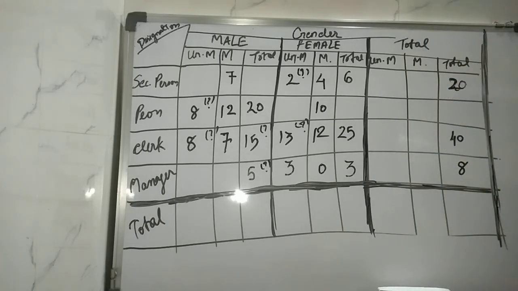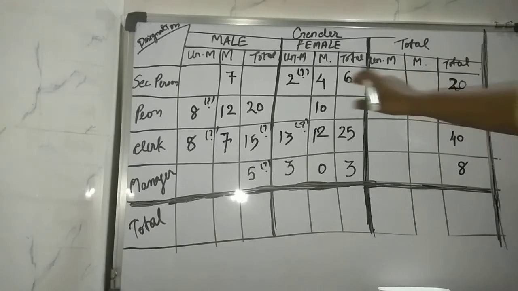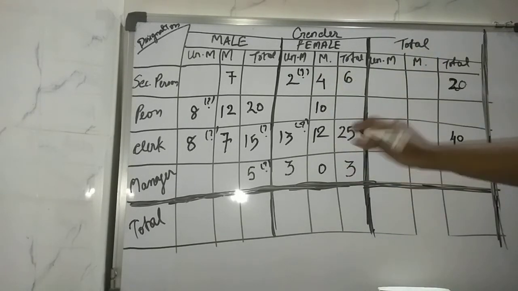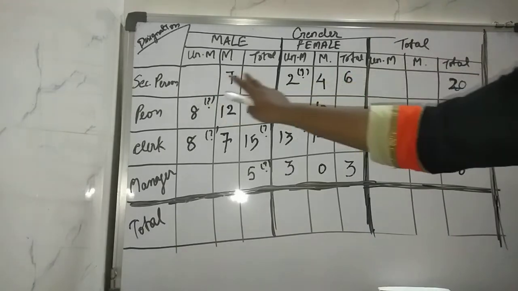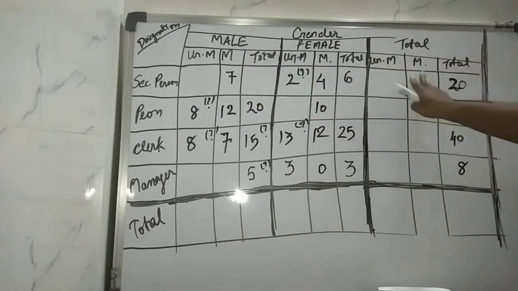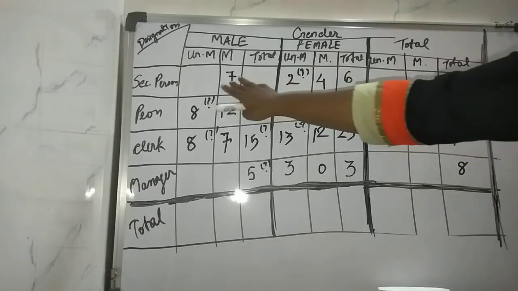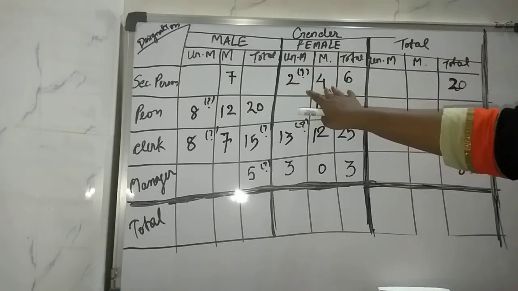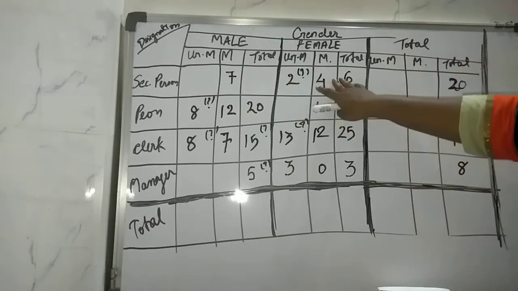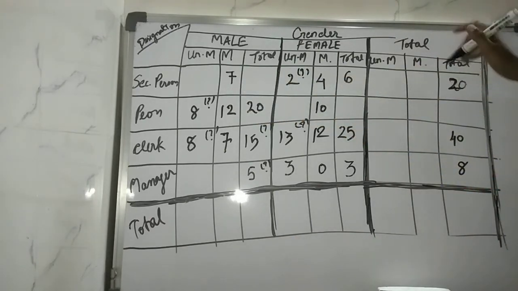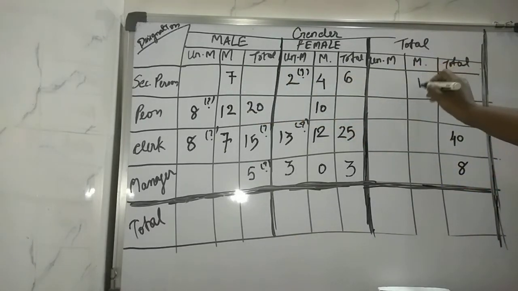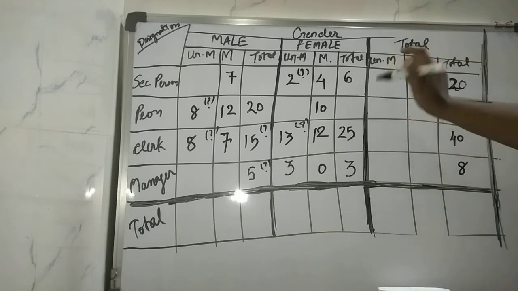So let's do that. So in the first, security persons, if you are taking, now the unmarried is not there, the total is not there, and this is also not there. But you can see in this married is given, here also married data is given to you. So 7 plus 4 is 11, right? So here we can write it, the total of married are 11. So 20 minus 11 is 9, right?